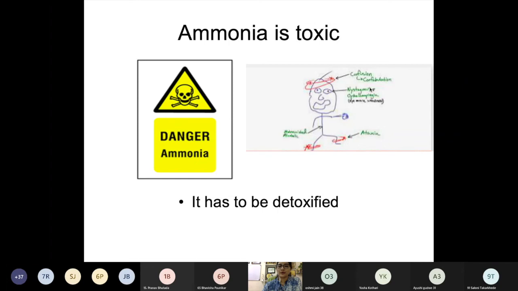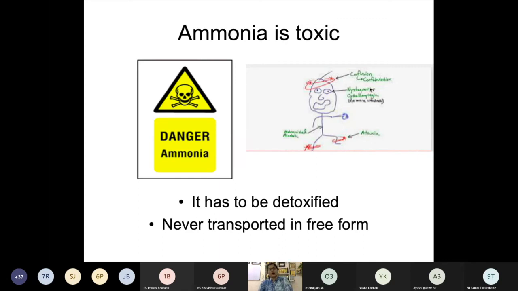Okay, so you can just think of the alcoholic person who is under intoxication and how he behaves. The same will be the ammonia intoxication symptoms. Okay, so there are a few precautions taken by our body: it has to be detoxified immediately and it should not be transported in the free form.